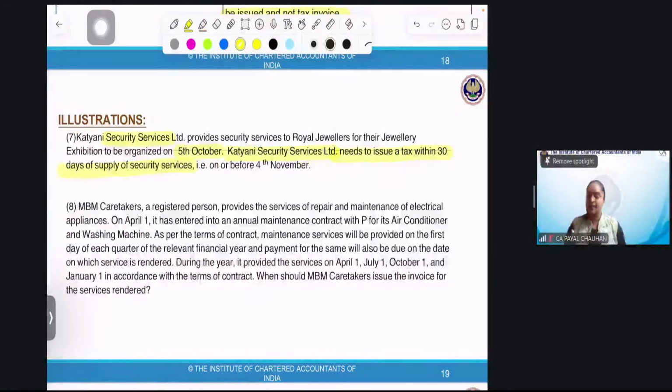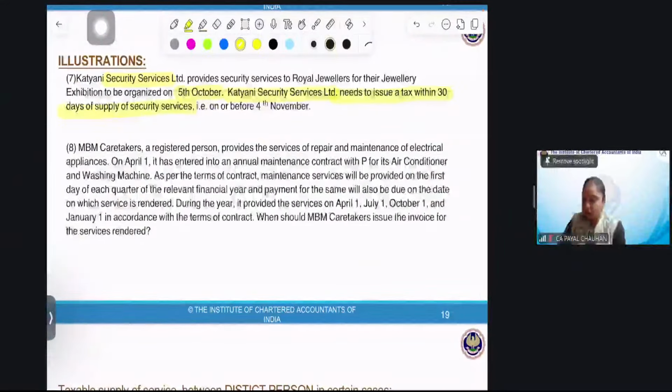That's 4th November. Next. MBM caretaker, a registered person, provided service of repair and maintenance of electrical appliances. Perfect. That means some kind of AMC contract. On April 1, it has entered into an annual maintenance contract with P for its air conditioner and washing machine. Okay, people have appointed me as a maintenance head of your ACs and the washing machine. As per the terms of the contract, maintenance service will be provided on the first day of each quarter. When will I give you the maintenance services? On the first day of each quarter, that is 1st April, 1st July.